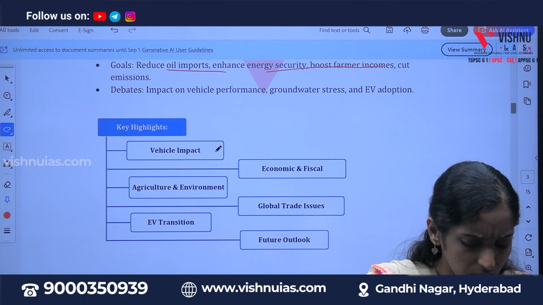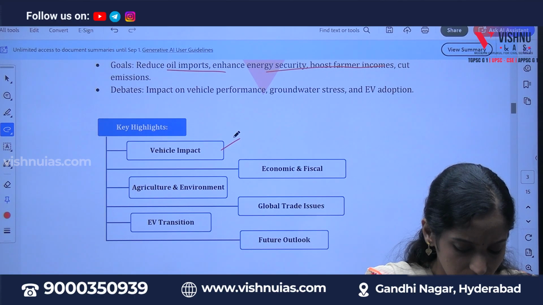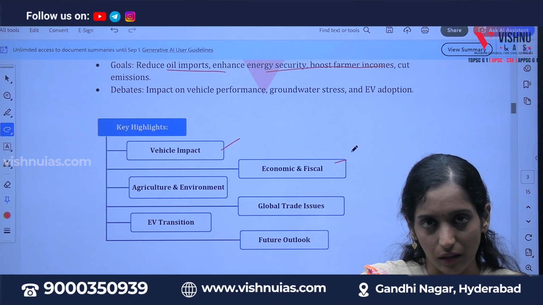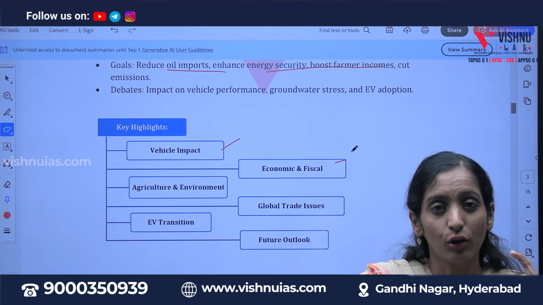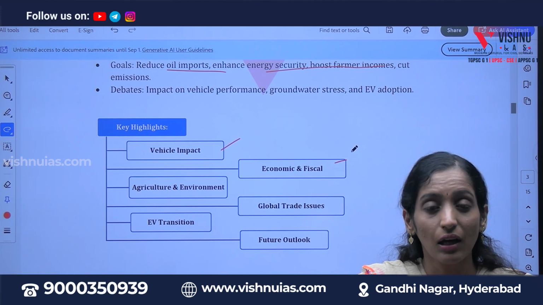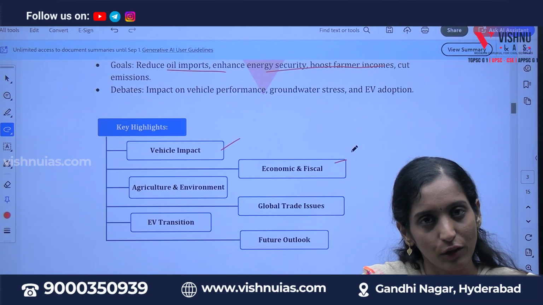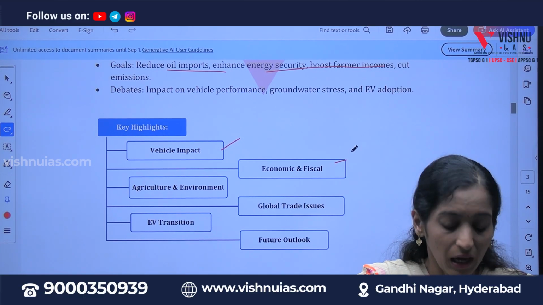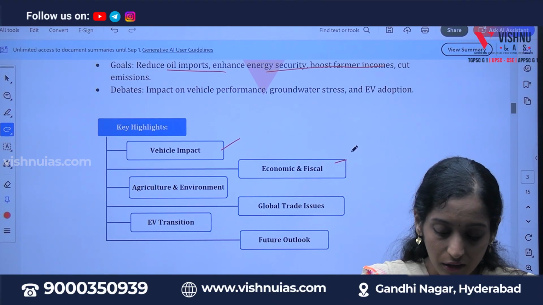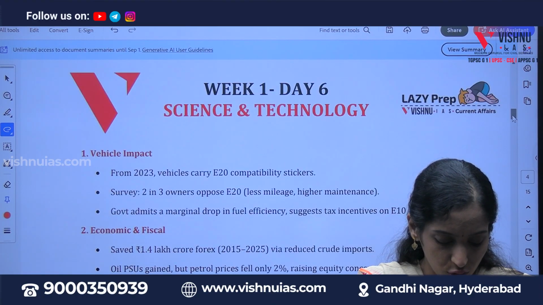The first one is the vehicle impact. The next would be economic or fiscal, in terms of taxes, and the agriculture and environment impact, because we are using green technology and ethanol will be obtained from sugarcane and all the residues. That's why it impacts agriculture and environment also, along with global trade issues and the future. What will be the future? What should be the outcome?